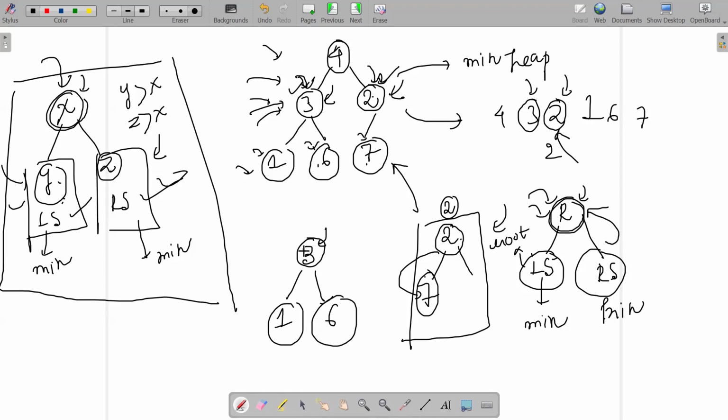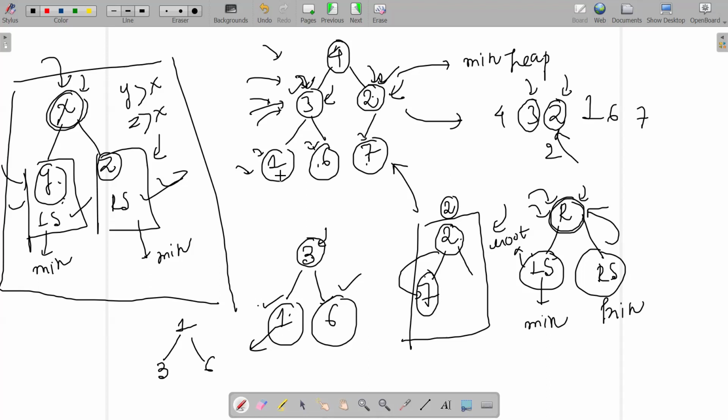There should be a swap. Okay, so I should be minimum. This is the root of its subheap. 6 is also the root of its subheap. Left child is the smallest among these three nodes. All of you agree? So I should swap the nodes 1 and 3. So the overall structure would be looking like 1, and afterwards 3 would be here and 6 will be here.